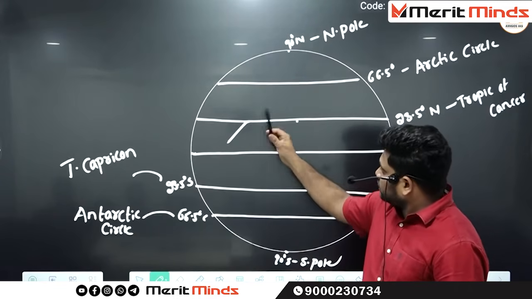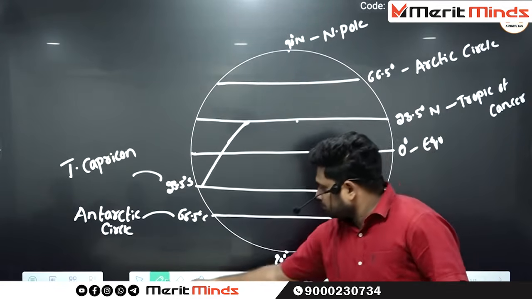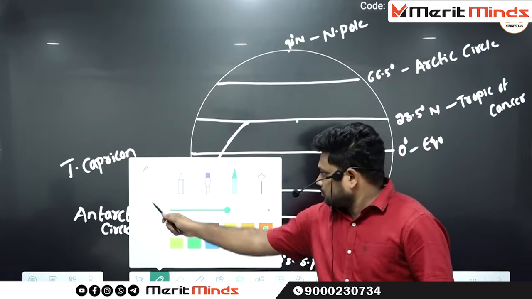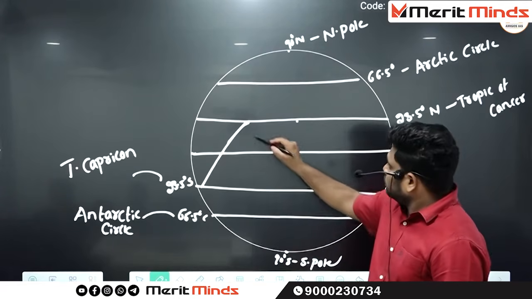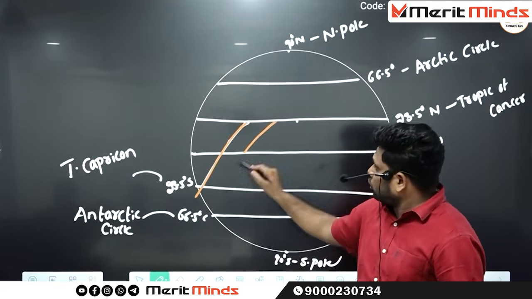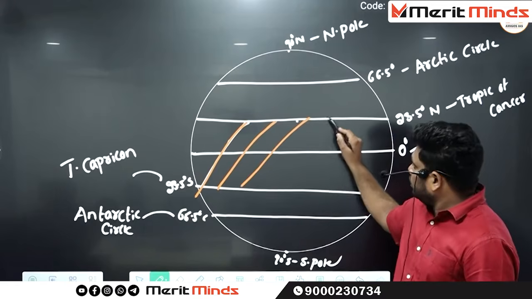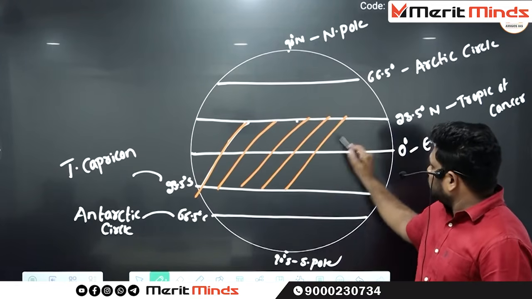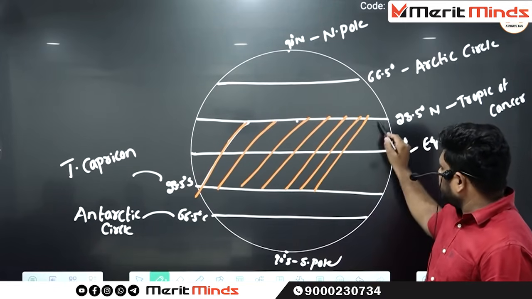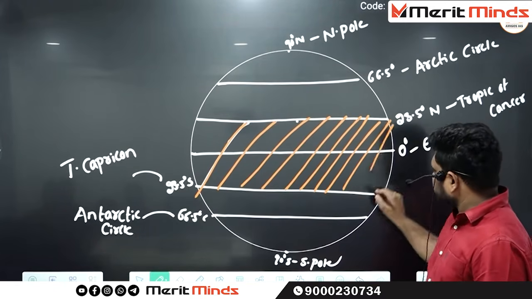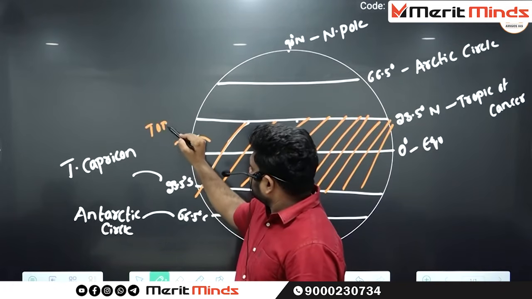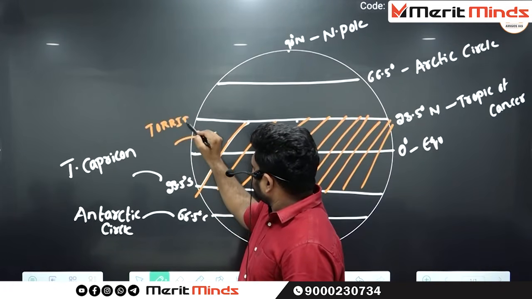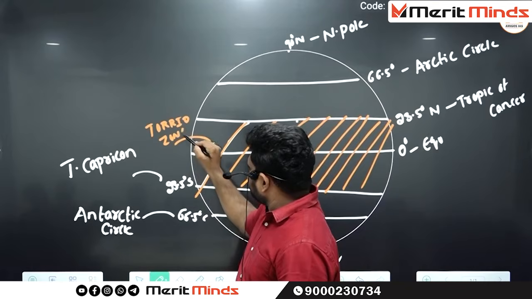Now see here, the zone which is extending from Tropic of Cancer till Tropic of Capricorn, that particular zone is called torrid zone.